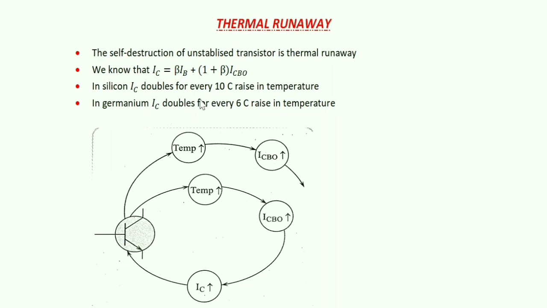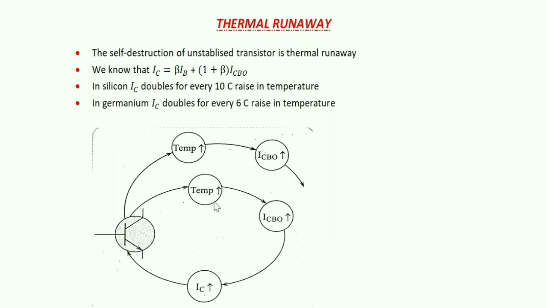If the heat produced is more, it causes a rise in ICBO, which will in turn raise IC, that is the collector current, which will flow vigorously in the transistor and again increase the heat. This temperature increase will again increase ICBO, the collector leakage current, and this again increases IC. This is a continuous process.